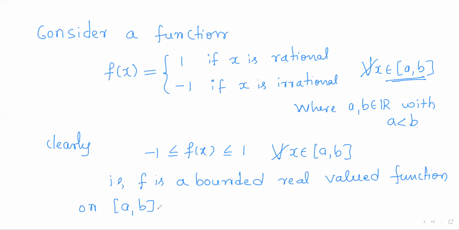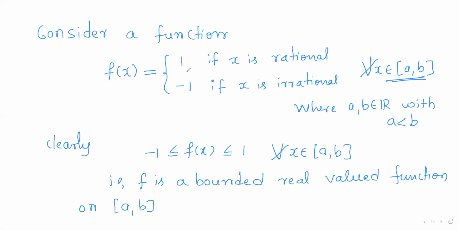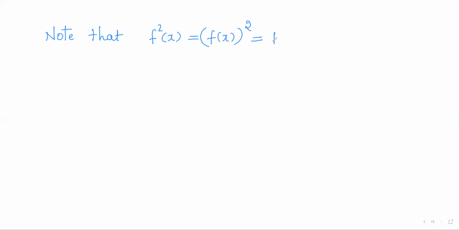So this is a necessary condition for a function to be Riemann-Stieltjes integrable. Now we can talk about its Riemann-Stieltjes integrability, right? So note that, consider its square function f square of x. So f square of x is nothing but f of x whole square, right? So what is f of x? f of x is either +1 or -1. It has only two possibilities. It is +1 whenever a point in this interval is rational. It is -1 if the point is irrational. So in any case, its square will be +1.